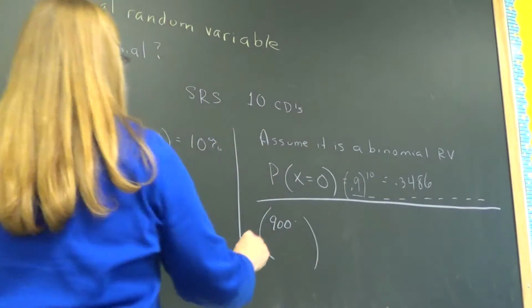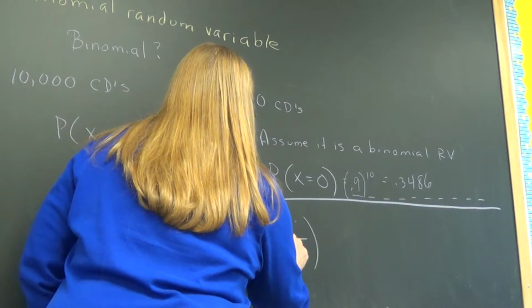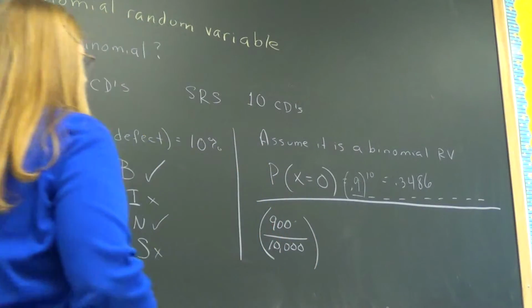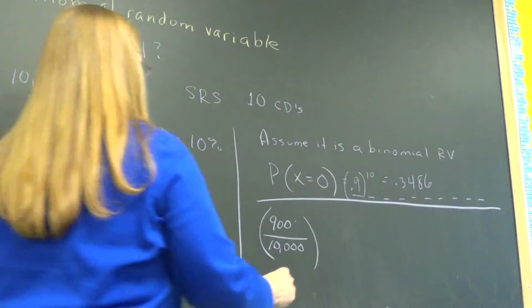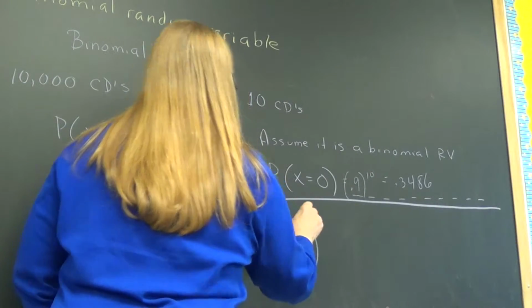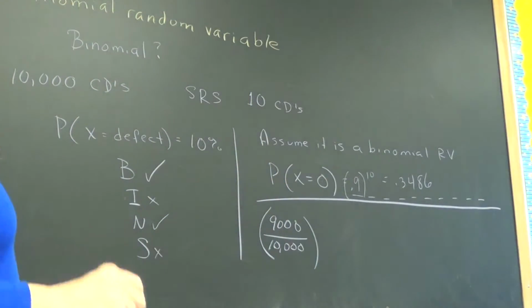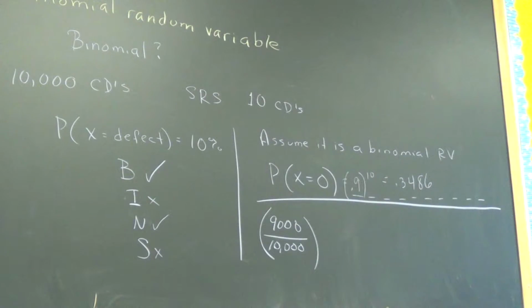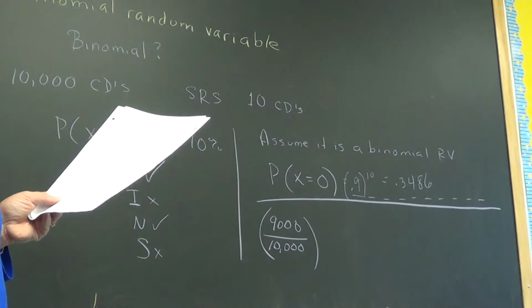There's 10,000, and we know 10% are defective, so would it be 9,000 out of 10,000 for the first draw? Okay, so that's the first draw.